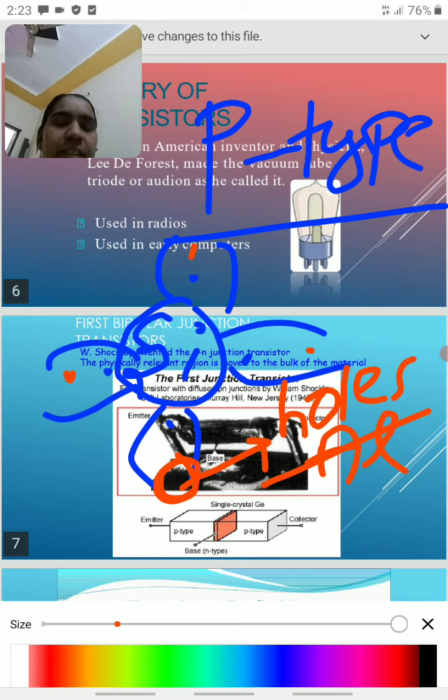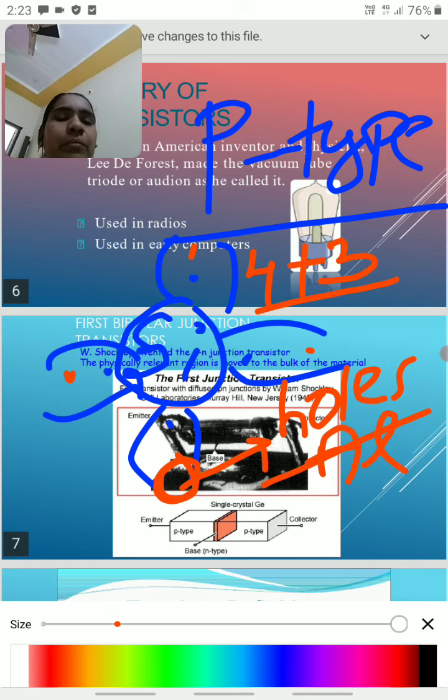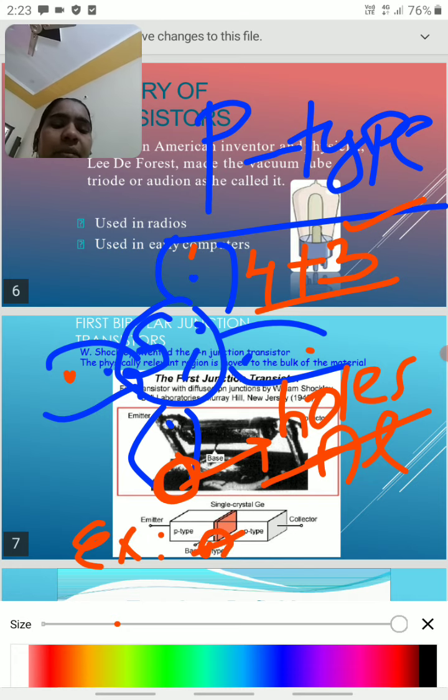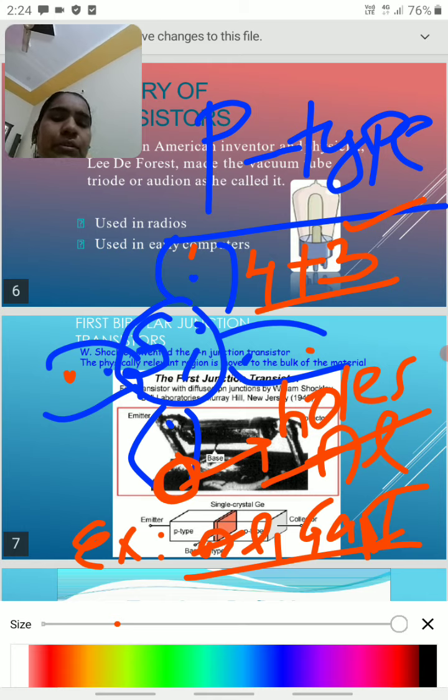This is the construction of the P-type material. For fourth group elements, we dope with third group elements. Aluminium, gallium and indium are examples of third group elements.